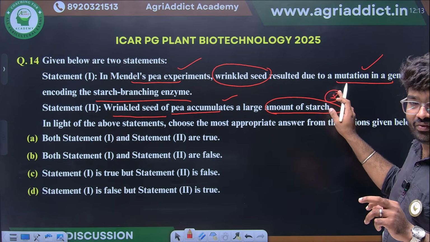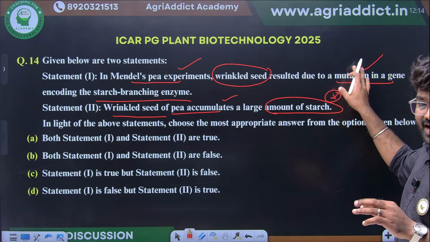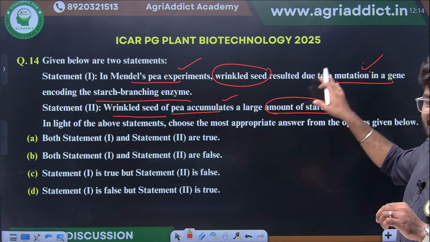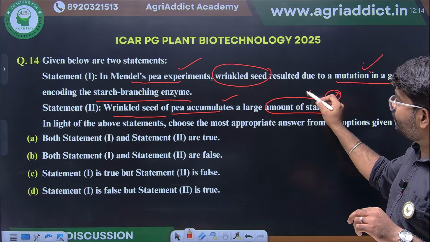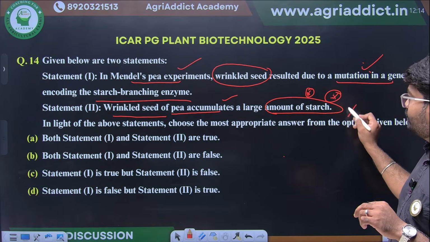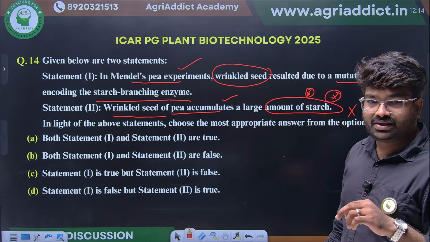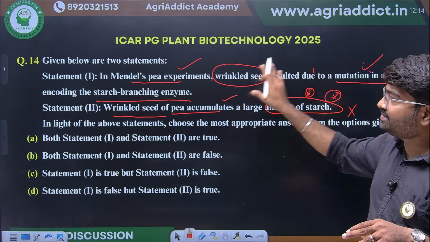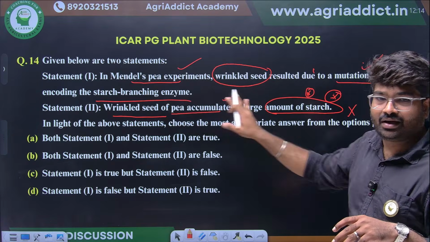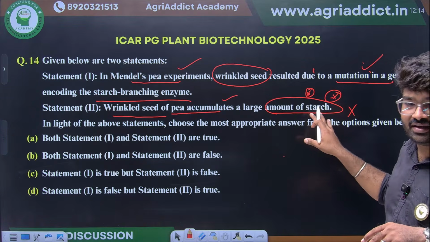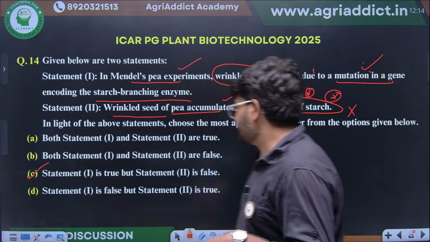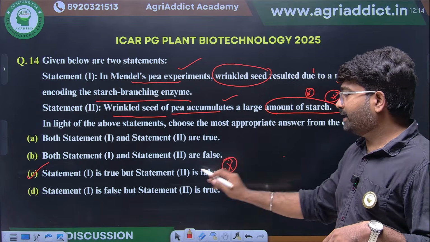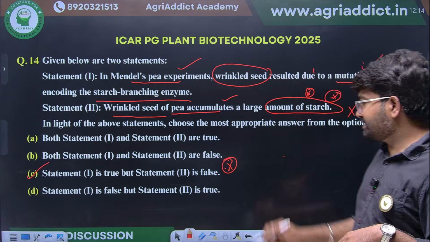See here, what will be the right option? They are saying in statement 1 there is a mutation in starch branching enzyme. Then how will a high amount of starch accumulate? So statement 2 is ultimately wrong. If the starch branching enzyme is mutated, how will there be a high accumulation? Yeah. So A is true and B is false. Excellent. Statement 1 is true and statement 2 is false.